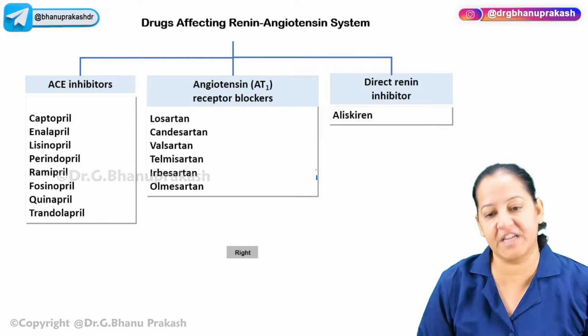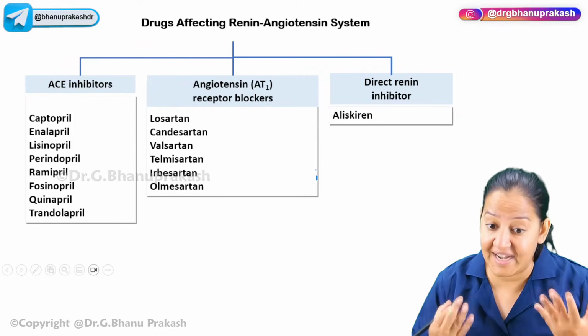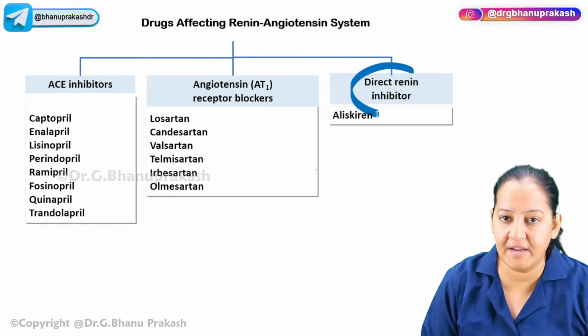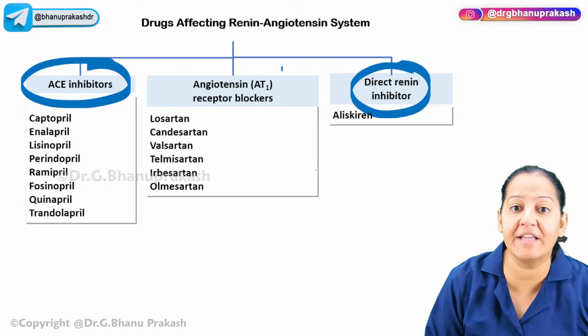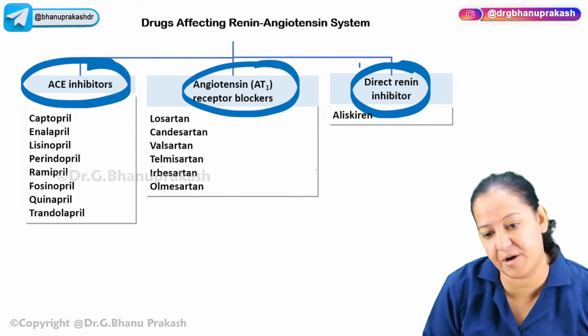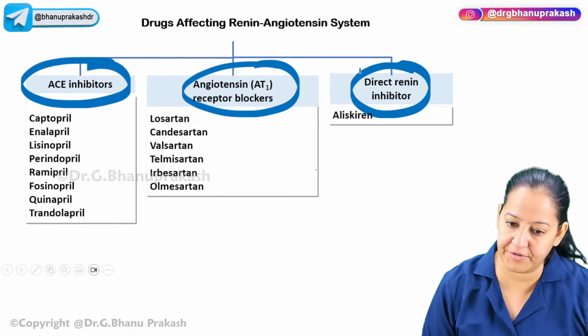So these are the 3 types of drugs we have in the system. All of them are used to treat hypertension. These are antihypertensive drugs. So we have renin inhibitor, we have ACE inhibitor, and we have ARB, angiotensin receptor blocker, AT receptor blocker. People respond, got it or didn't get it. So this is the mechanism.